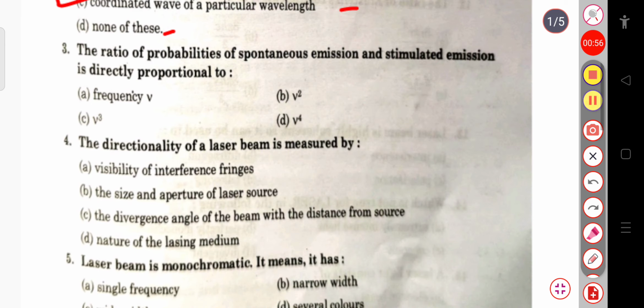Okay. The next question is, the ratio of probabilities of spontaneous emission and stimulated emission is directly proportional to nu cube, where nu is the frequency, so its power will be 3. So the ratio of the probabilities of spontaneous emission and stimulated emission is directly proportional to nu cube.